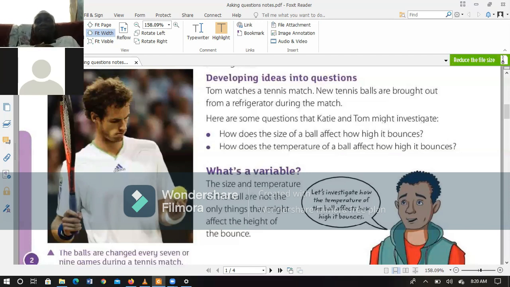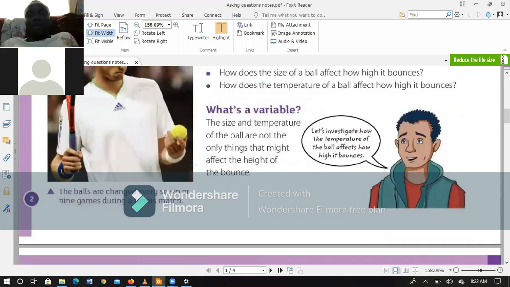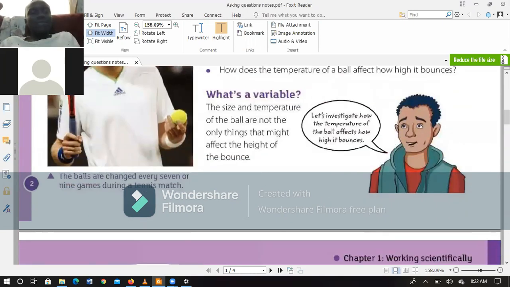If they have a lower temperature, it may affect how they bounce. Now look at the second question: how does the temperature of a ball affect how high it bounces? If a tennis ball has a low temperature, its bouncing can be reduced or it can be increased. So we can carry out an investigation to see how temperature affects the bouncing of a tennis ball.